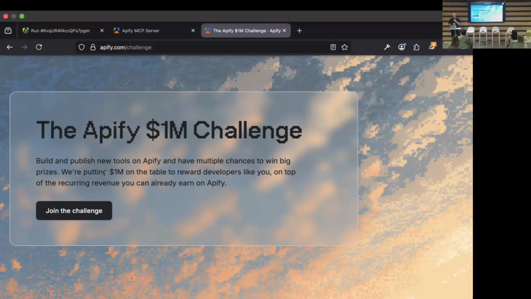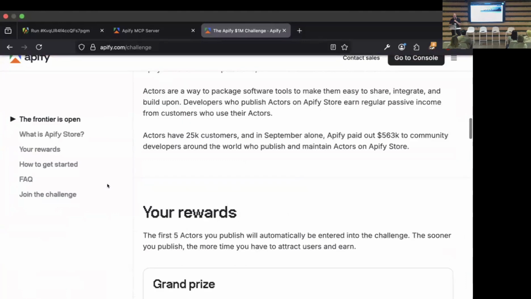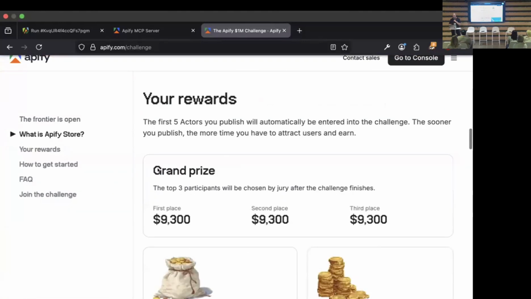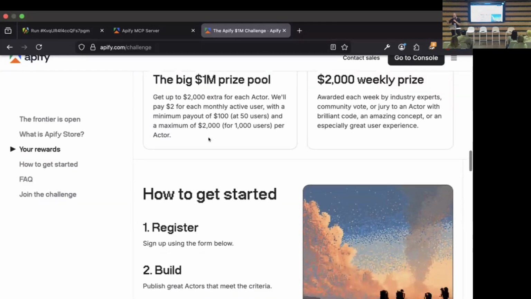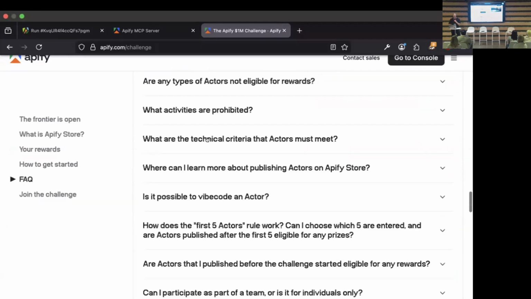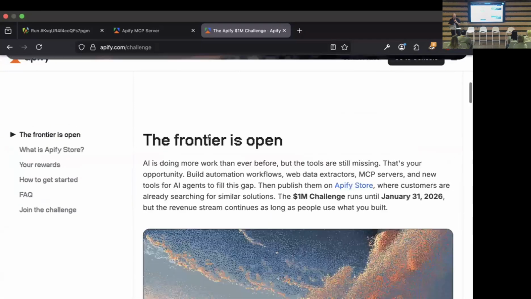While historically most of the actors were for web scraping and data extraction, over time we're bringing more new use cases to the Apify store, like AI agents and MCP servers. We can monetize MCP servers through the Apify store and so on. So we have grant prizes, and we'll pay up to $2,000 per actor published in the store. You can do 5 of them, so it's $10,000, and this is judged purely on usage, no subjective criteria. So please check it out, and let's build new actors.